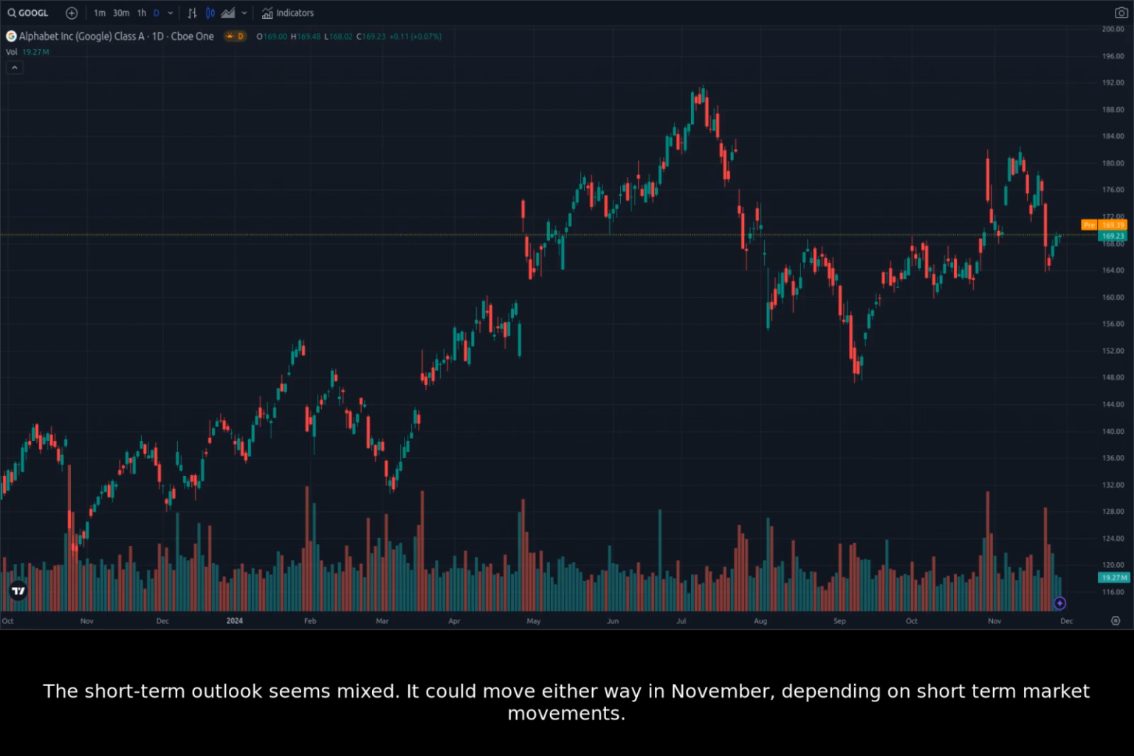The short-term outlook seems mixed. It could move either way in November, depending on short-term market movements. In the long term, the continued growth of Google's business and technological innovation could drive GOOGL's price upwards. However, the potential DOJ action creates considerable uncertainty and should be a prominent factor in the decision-making process.